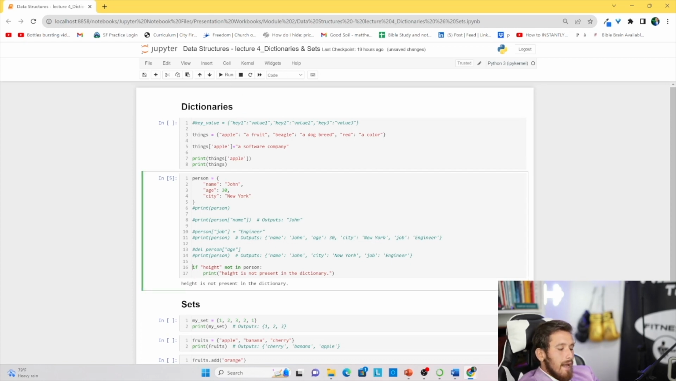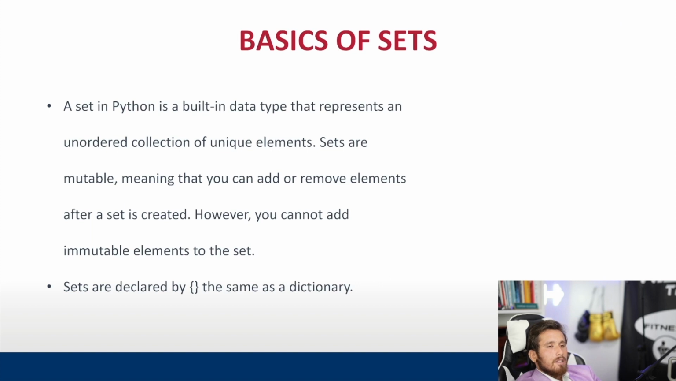All right, guys, so that is going to be dictionaries for this lesson. Let's take a look at the set data structure inside of Python, and we'll get moving on into the PowerPoint presentation. All right, so let's take a look at the basics of sets within Python.